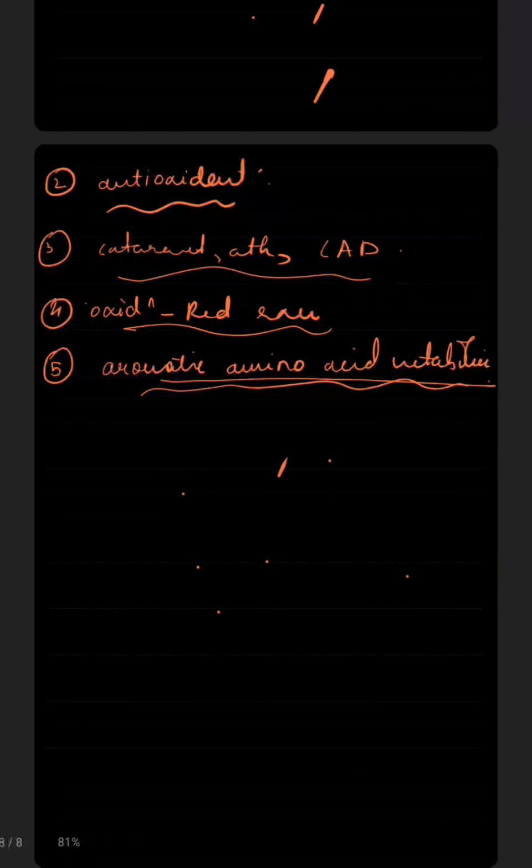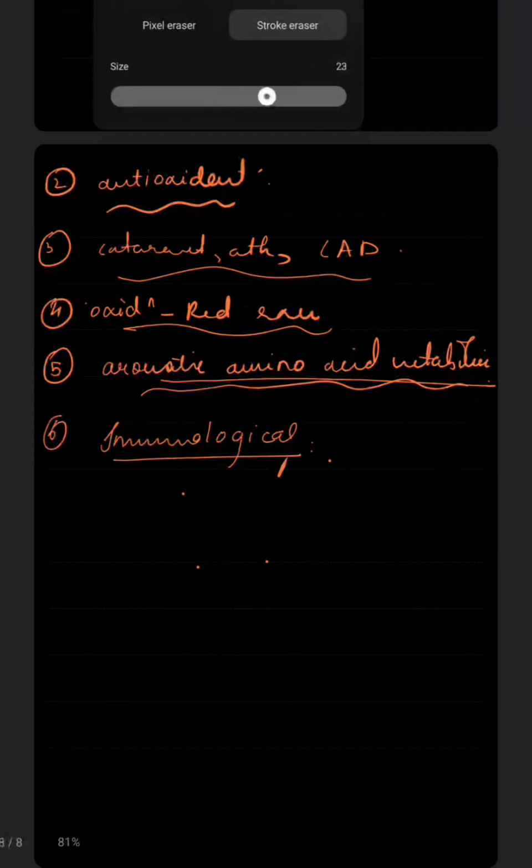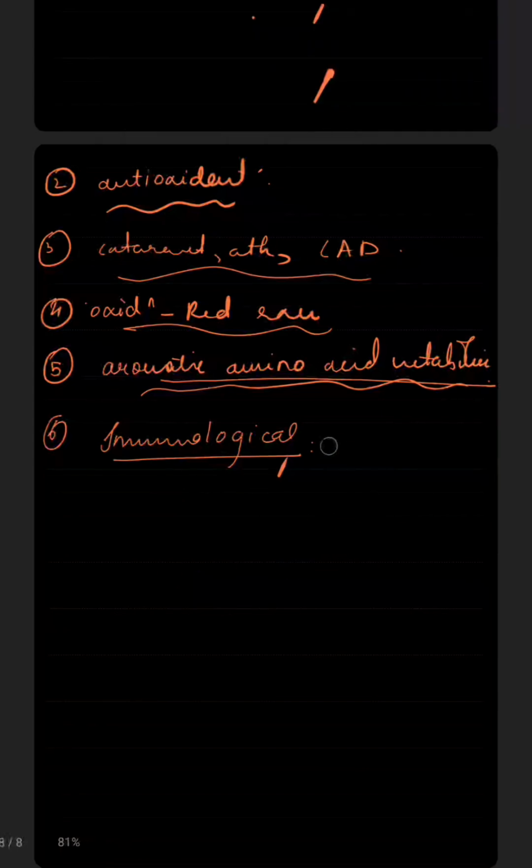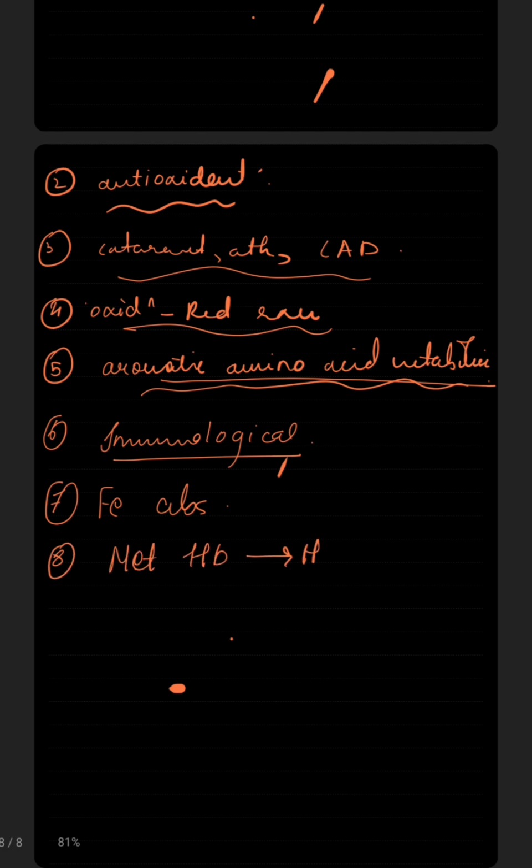Sixth is in immunological function. We say that vitamin C is important for immunity. Then seventh is in iron absorption. Eighth is in conversion of methemoglobin to normal hemoglobin, because methemoglobin cannot carry oxygen. Ninth is in bone formation.